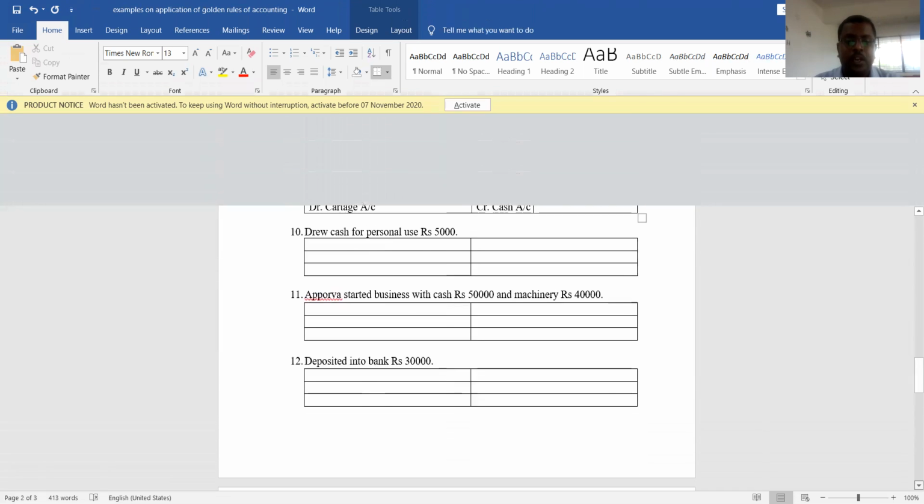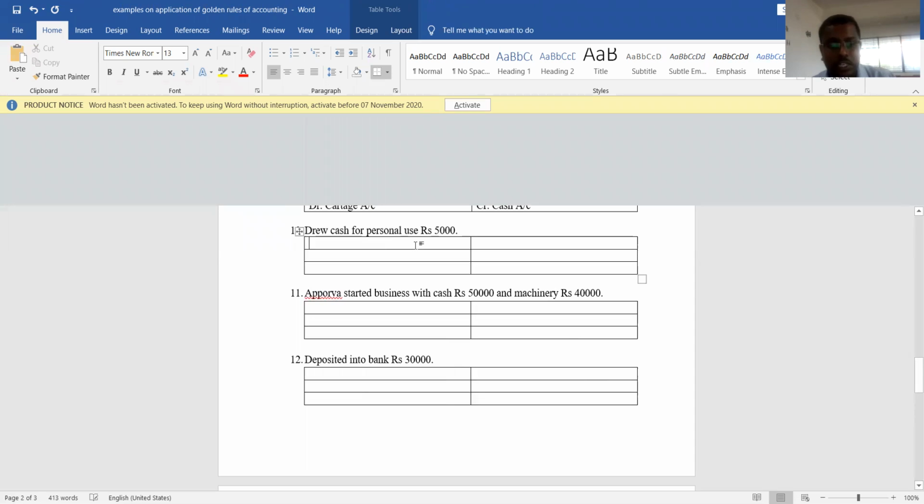Let us proceed further with the next transaction, the 10th transaction. Drew cash for personal use. I told you something about drawings. What is drawings? Money or money's worth withdrawn by the owner from the business for personal use is called drawings. Understood? So here, drew cash for personal use is nothing but drawings.